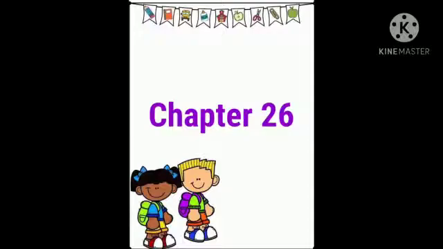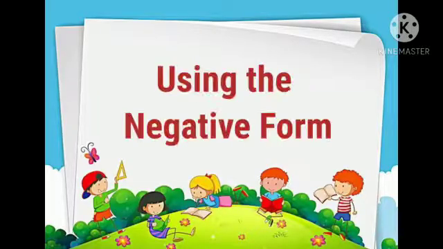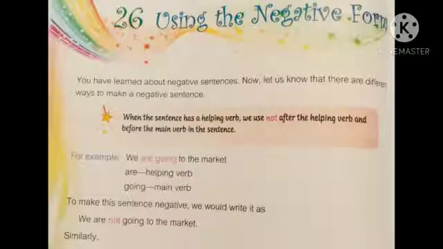Now let us move on to chapter 26, using the negative form. Open page number 88. You have learned about negative sentences. Now let us know that there are different ways to make a negative sentence. When the sentence has a helping verb, we use not after the helping verb and before the main verb in the sentence. Helping verbs are are, is, was, were, etc. So, we use not after the helping verb.